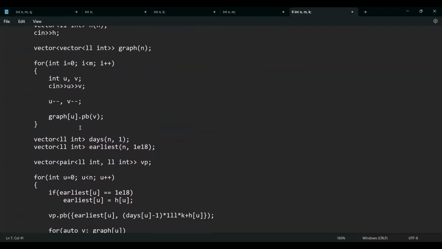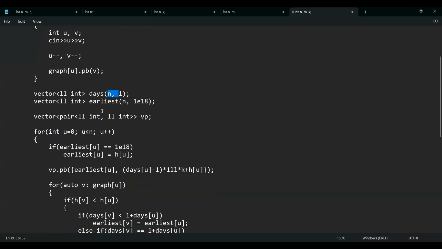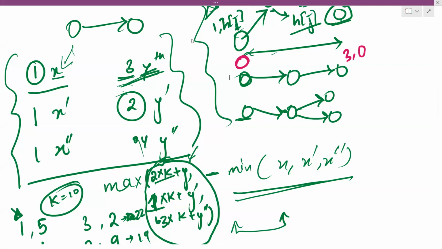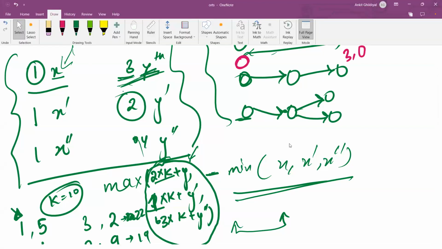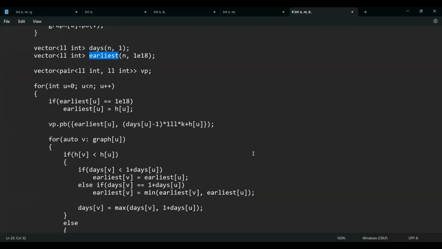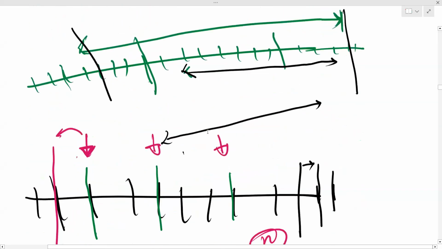So then after this, initially I'll assume that each of my quests can be completed on day one. And this earliest is nothing but, like I said, for each component, I want to know if I'm solving this at day 3 sometime, then what was the earliest at this component, like what was the time at which this component gets started.